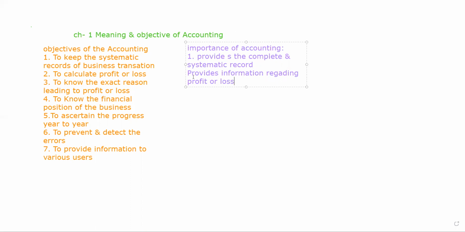So it has become the importance. It's just manipulation of the wordings. Whatever the objective of why we are doing it, that will become the importance as well. It also provides information about financial position.